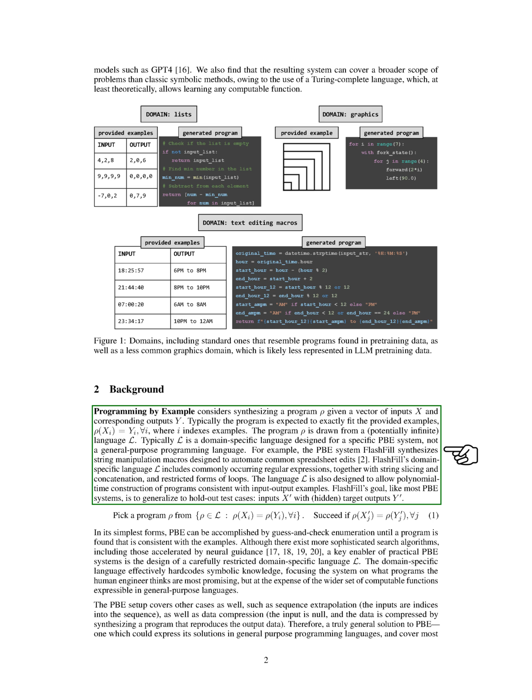Programming by example involves synthesizing a program rho that maps inputs X to outputs Y. The program is expected to precisely match the given examples, where the language L typically represents a domain-specific language tailored for the PBE system. For instance, systems like FlashFill generate string manipulation macros for spreadsheet tasks using a domain-specific language that includes regular expressions, string operations, and limited loop functionalities. PBE systems aim to generalize to new test cases beyond the provided examples.